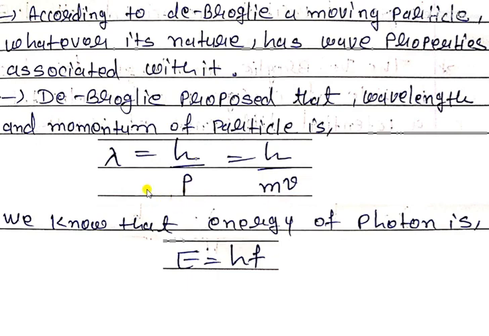But after this single equation is found, there are some other representations of this equation also. We are now expanding lambda is equal to h upon mv in different forms.